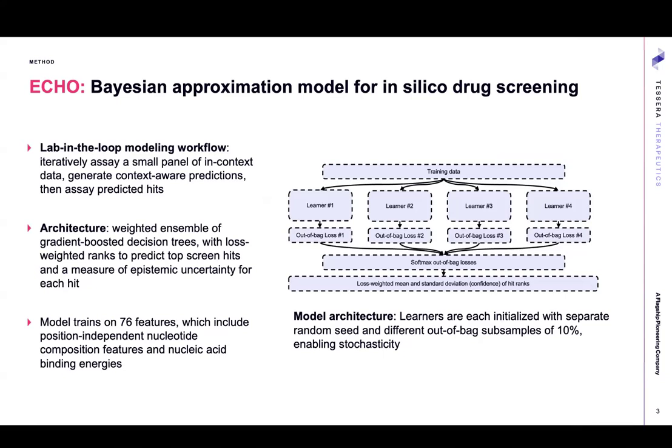We use a weighted ensemble of gradient-boosted decision trees, where each learner is weighted by its out-of-bag loss. Together, this enables us to predict our top screening hits, and importantly, also get a measure of epistemic, or model, uncertainty for each hit. Our model trains on 76 features, which include position-independent nucleotide composition, as well as nucleic acid binding energies.